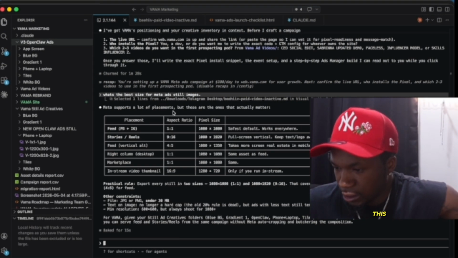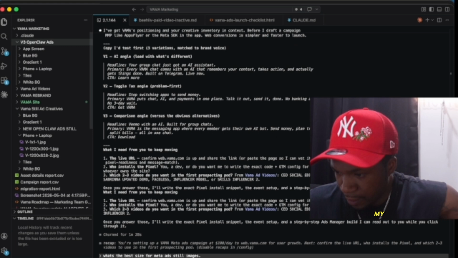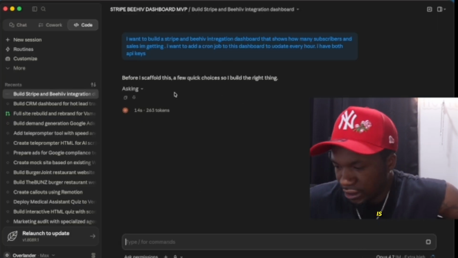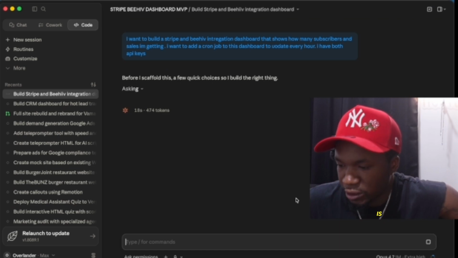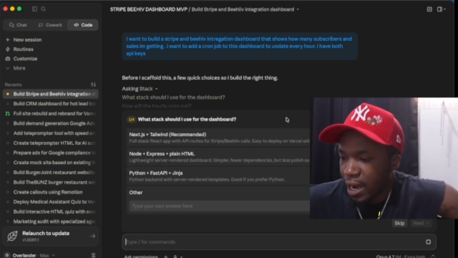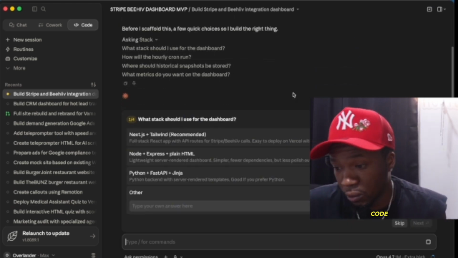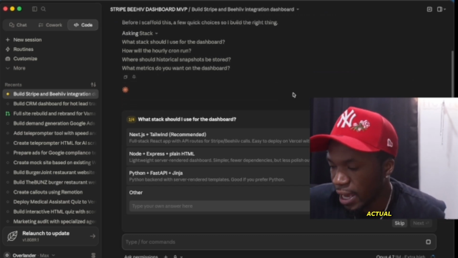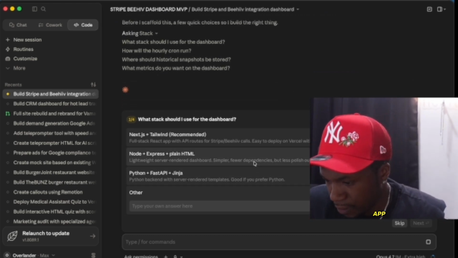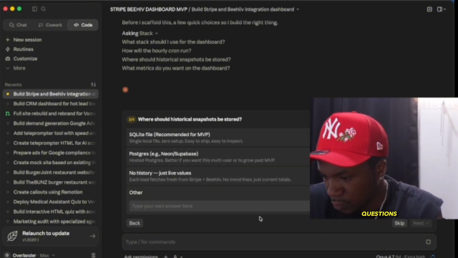I normally use VS Code for a lot of my builds, but everyone, this is Claude in a terminal pretty much. VS Code is just a CLI. But you can also use Claude Code, which does the exact same thing if you have the actual desktop app. Boom, so you ask questions.